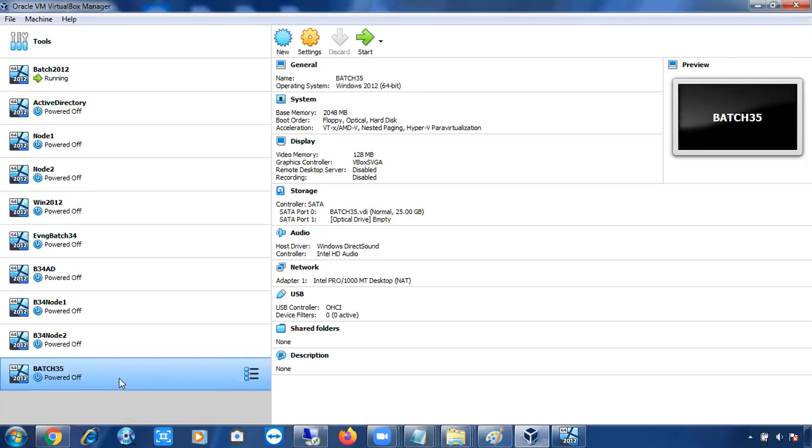Even I didn't select anything. Next, next, next. I have explained each and every option. Only you have to choose the path in which drive you want to store this VDI file. You have to only choose that path, and RAM and storage. These three things only you have to choose. Remaining all are default options only.